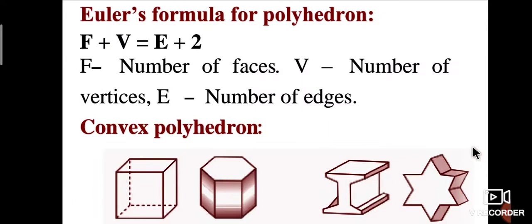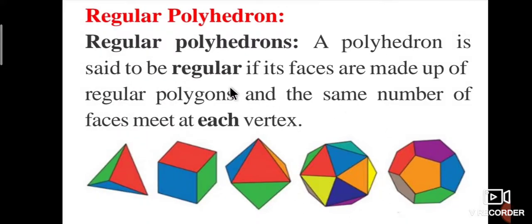These are all called polyhedrons. What is a regular polyhedron? Dear students, write down the definition of the regular polyhedron. A polyhedron is said to be regular if its faces are made up of regular polygons and the same number of faces meet at each edge or vertex. Those are called regular polyhedrons.